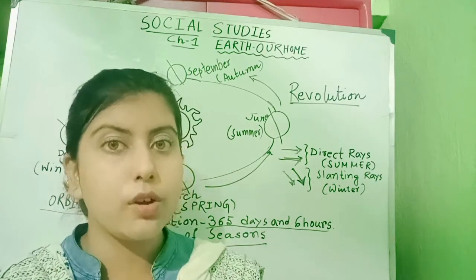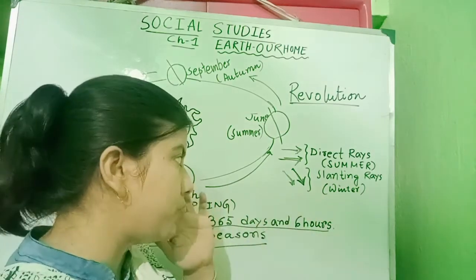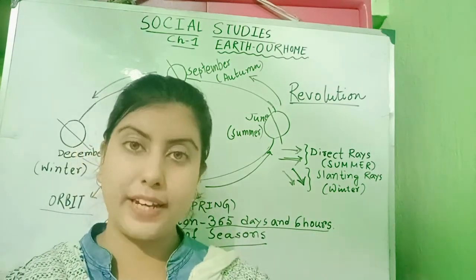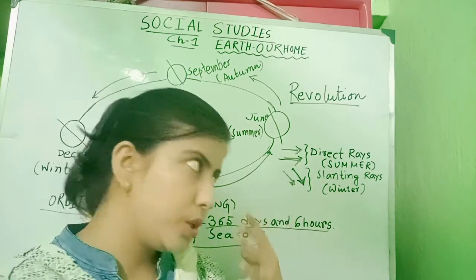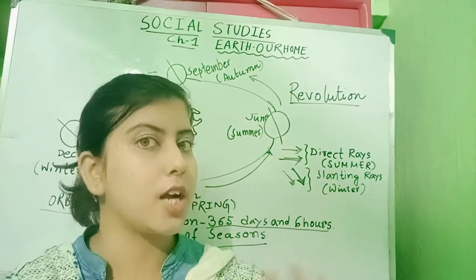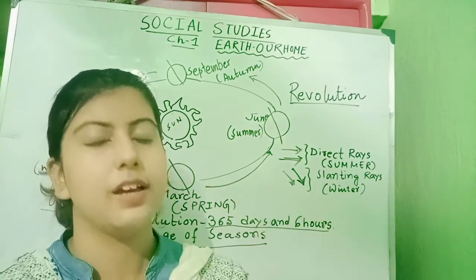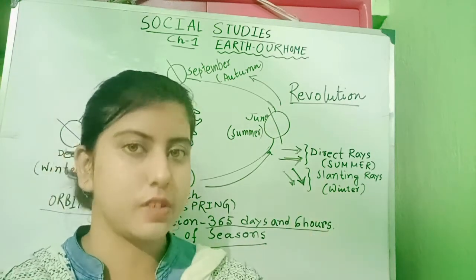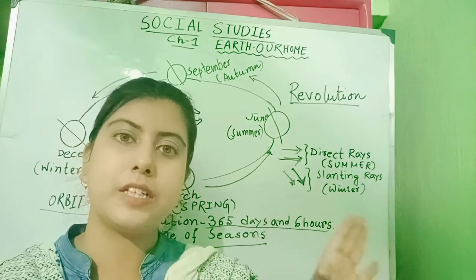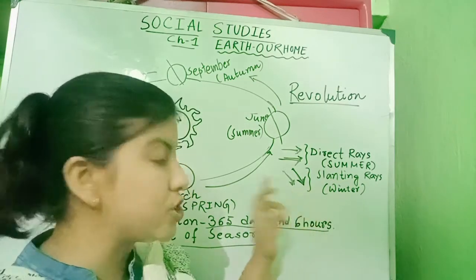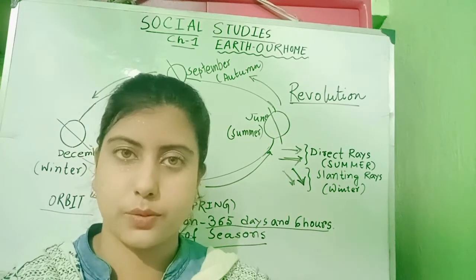So the part of earth that gets these slanting rays, there will be winter. So whenever we are facing winter season, you will remember that our country is getting slanting sun rays. That causes winter season. So the direct sunlight makes it hot and it becomes summer, and the slanting rays make it cold and it becomes winter.